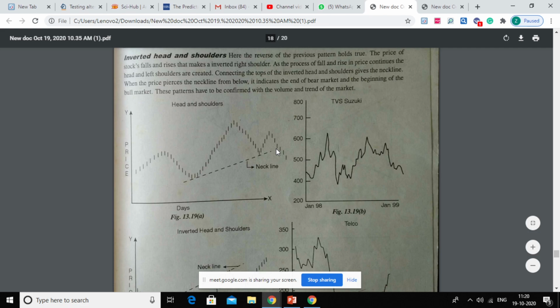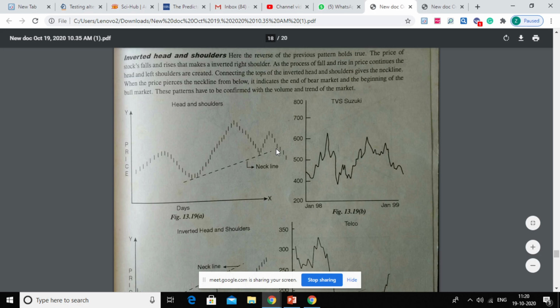So if price is going below or above the neckline, it will imply a particular trend. If it is going below, it is implying bearish trend. So this will be the starting point of your bearish trend. But if it rises, then this rise in prices will imply a bullish trend.